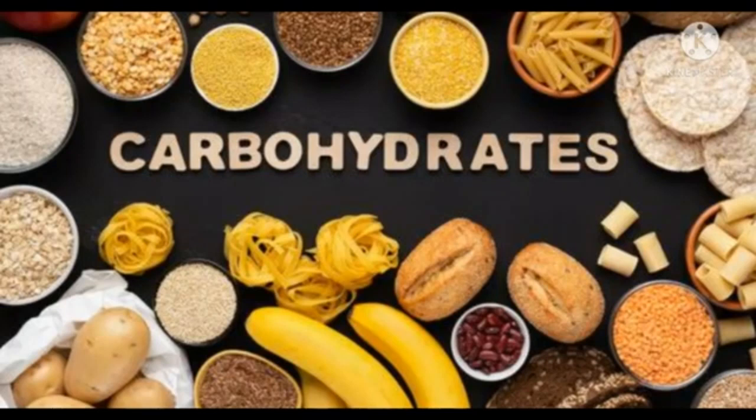For example, rice, wheat, sugar, potato, maize and fruits like grapes, banana, and berries are all rich in carbohydrates.